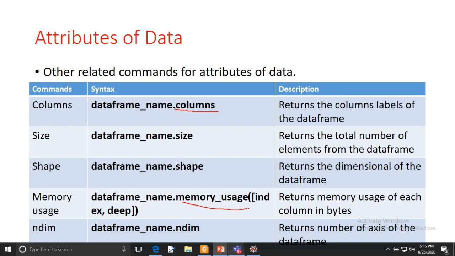And if you want to know the number of axes of the data frame, like how many dimensions, 2-dimensional or 3-dimensional, you can use the dot ndim keyword. It will return 2 in the case of 2-dimensional, and it will return 3 in the case of 3-dimensional.